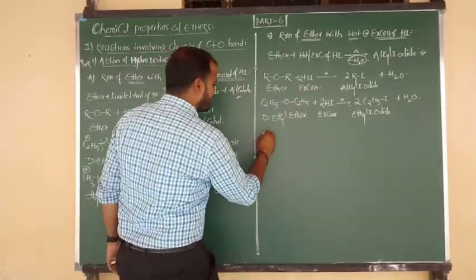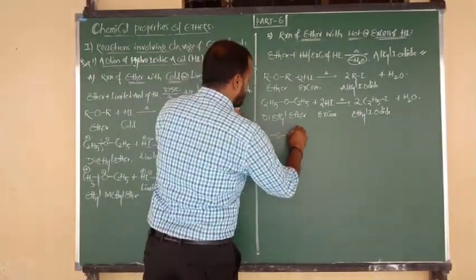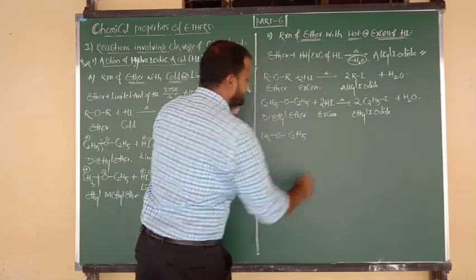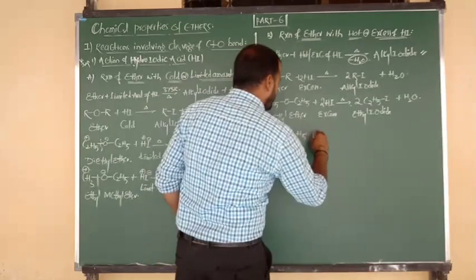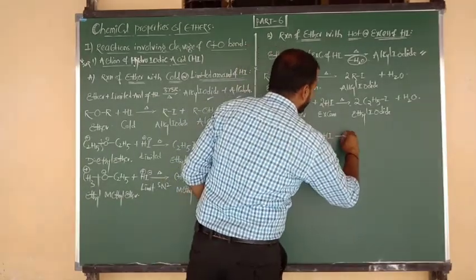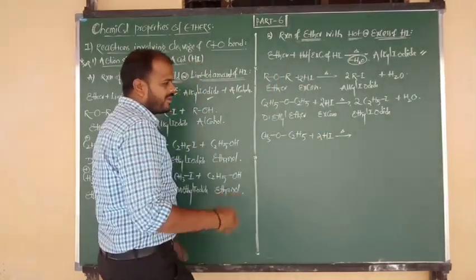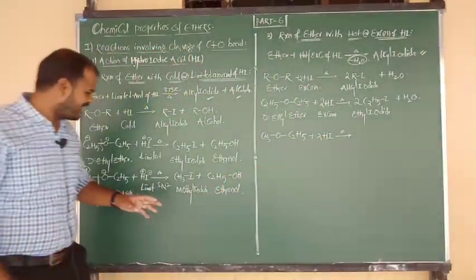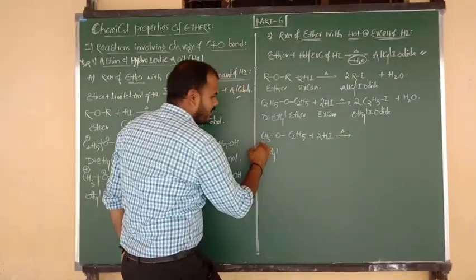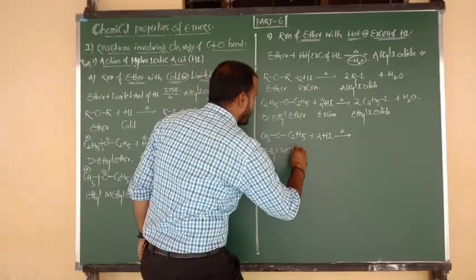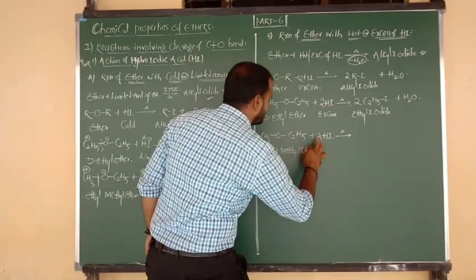Symmetrical ether story is clear. Now let me consider unsymmetrical ether. CH3 bonded to O, O bonded to C2H5. Same examples I have taken here. It reacts with hot or excess of HI. Here how to write the product? Listen carefully. What is the name of this compound? Ethyl, and one more group is what? Methyl, and both are connected to oxygen, so we can say ethyl methyl ether.